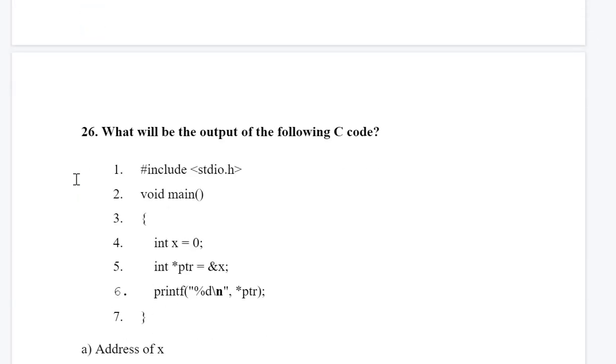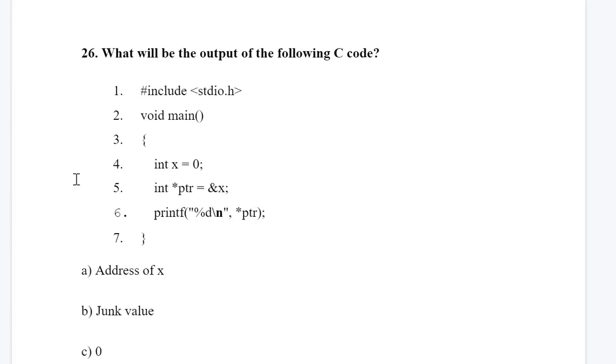Fine. Next is, what will be the output of the following code? We have x equals 0, an integer whose value is 0, and there is a pointer star ptr, which will contain the address of x. Then printf prints star ptr.